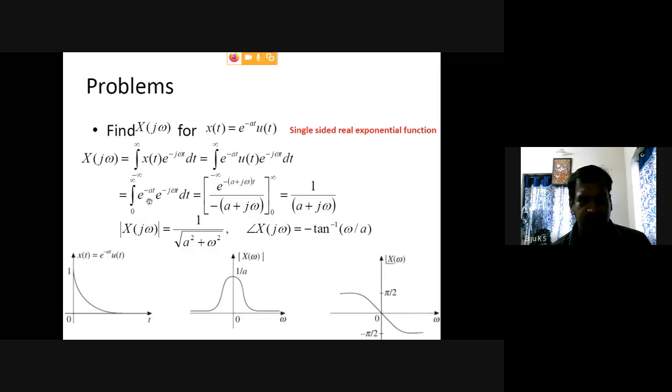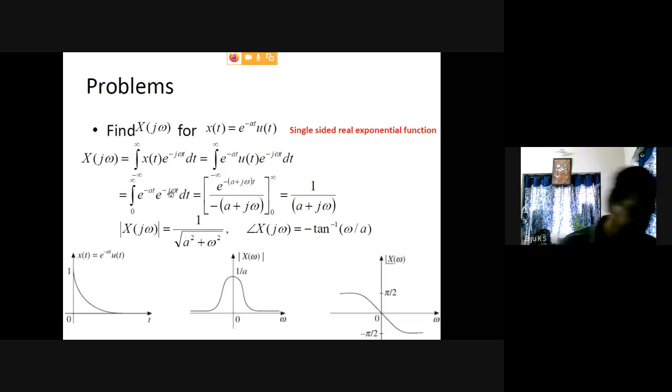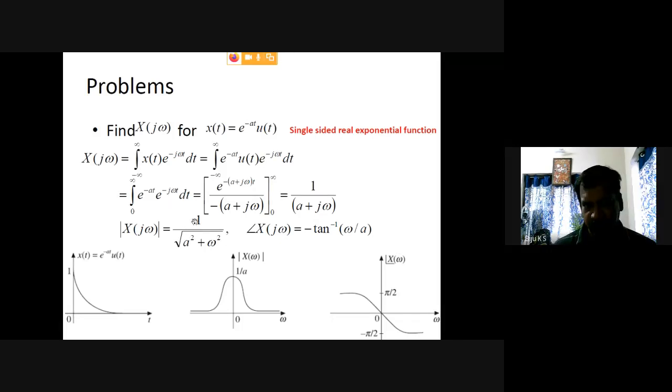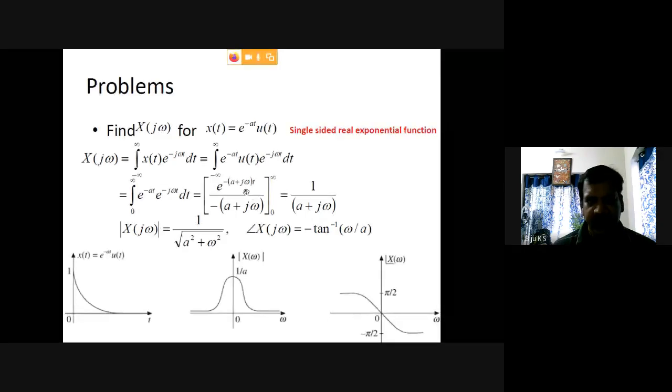So e^(-at) into e^(-jωt). Integrating e^(-(a+jω)t) gives 1 by minus (a plus jω), with the limit from 0 to infinity.